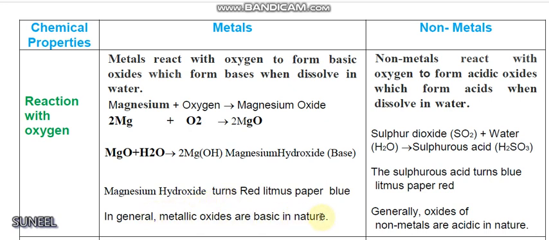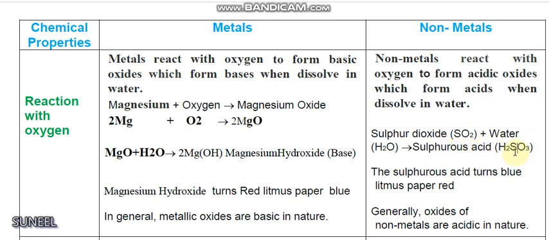On the other hand, non-metals react with oxygen to form acidic oxides which form acids when dissolved in water. For example, sulfur on combustion with air or on reaction with oxygen forms sulfur dioxide, which when dissolved in water forms sulfurous acid, H2SO3.